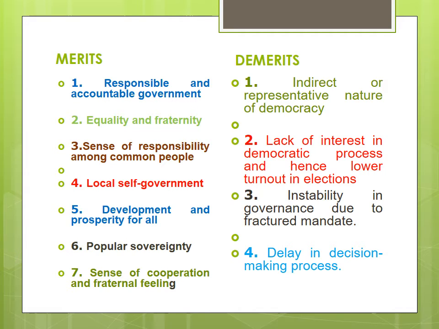In parliamentary form of government there are three wings: electorate, legislature and executive. At the same time, in the presidential form of government, which is followed in USA and France, the electorate is the head, and it has two wings, executive and legislature. So presidential form of government is followed in USA and France, and in India we follow the parliamentary form of government.